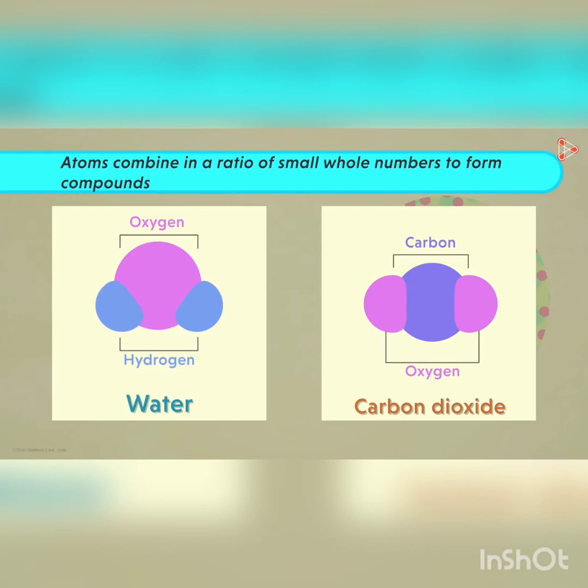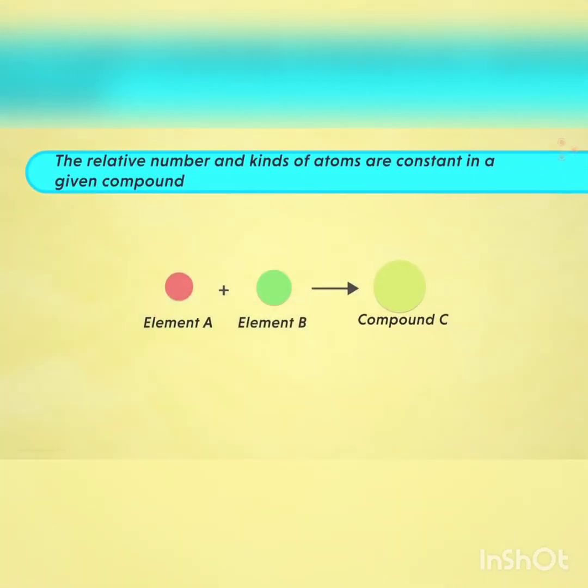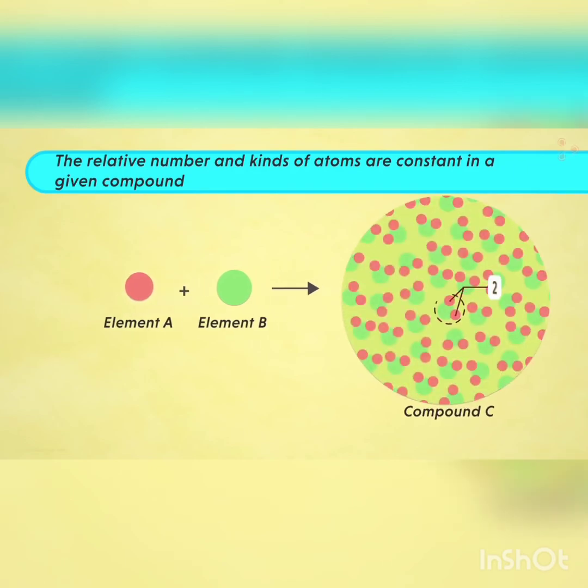Now let us go to the last postulate. That is, the relative number and kinds of atoms are constant in a given compound. Here, the same explanation that compound C has two atoms of element A and one atom of element B makes us understand this.